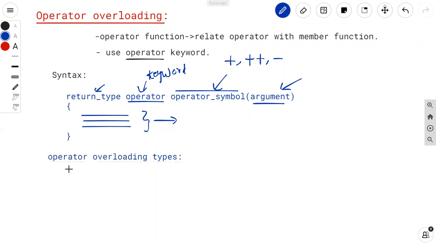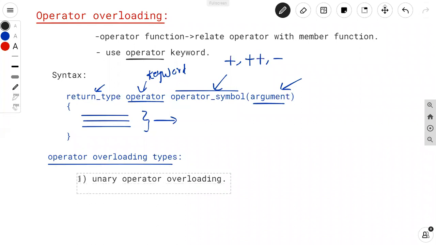We can overload the unary operator, then such a concept is said to be unary operator overloading.